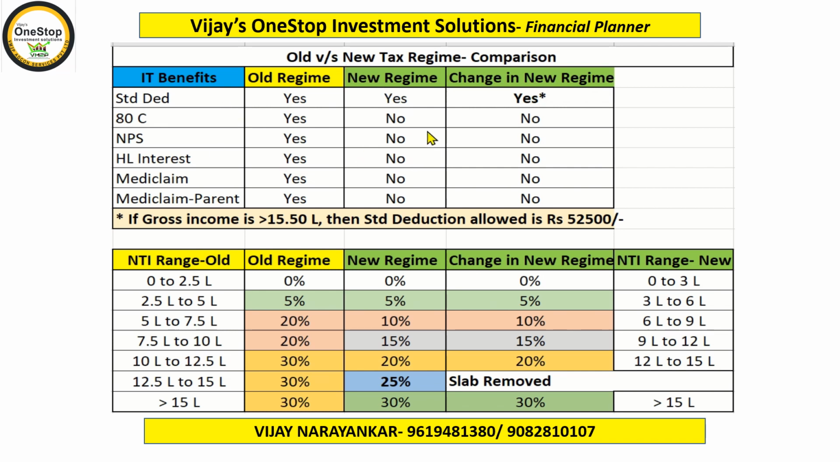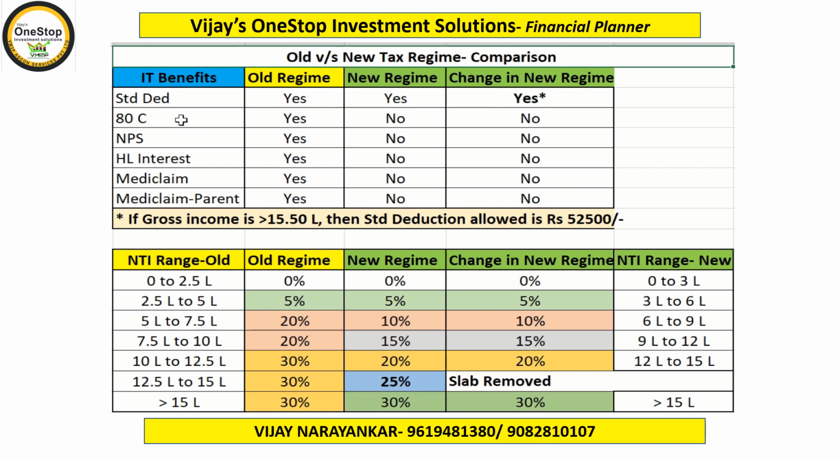So in this first table, I have explained the impact of the new methodology vis-a-vis the old methodology. If you see the standard deduction which was available in old and available till the coming financial year's new regime and yesterday's impact also, there is a small change, marked with an asterisk. If your income is more than 15.5 lakhs, then the standard deduction which was allowed up to rupees 50,000 has been changed to rupees 52,500. That means an increase of 2,500.